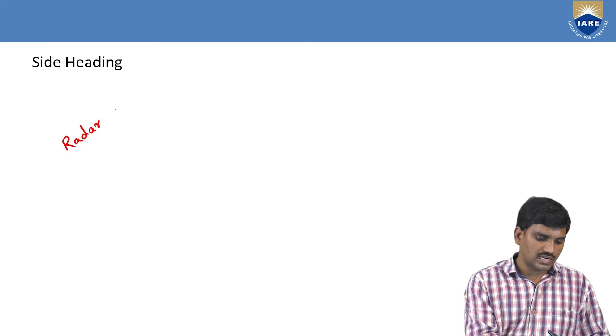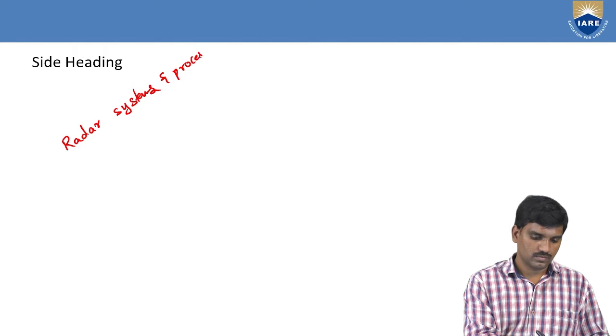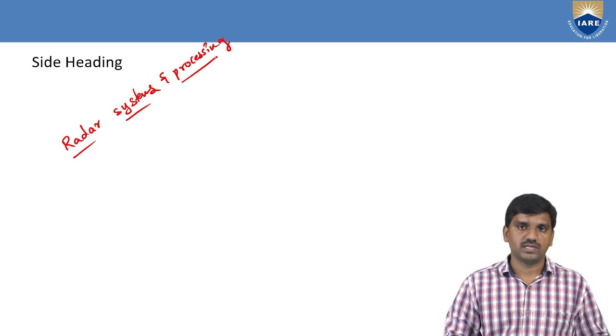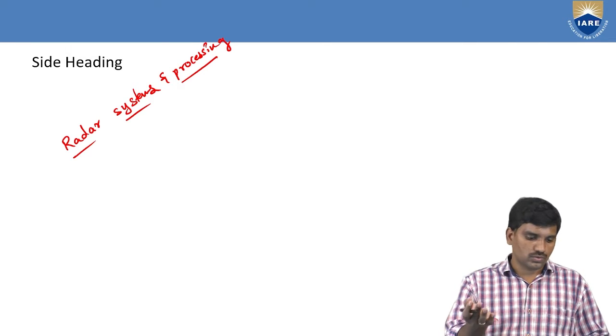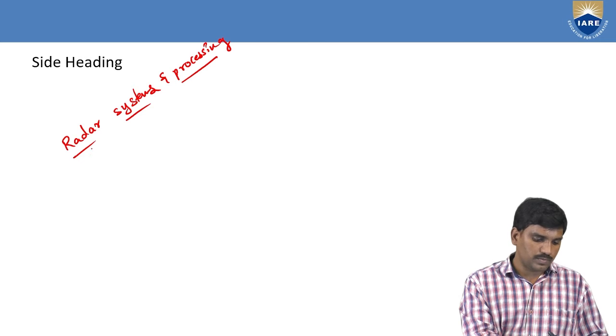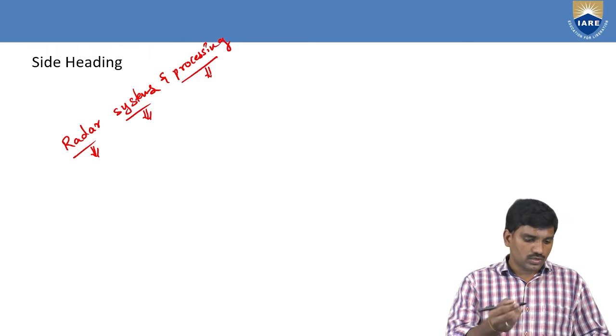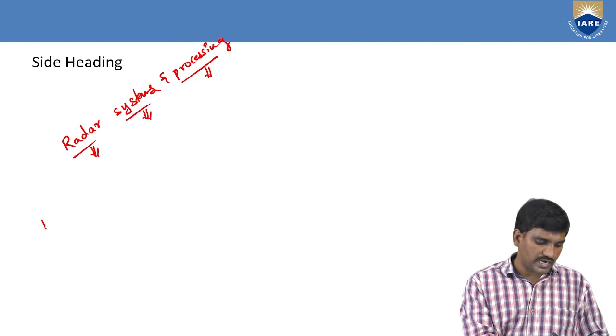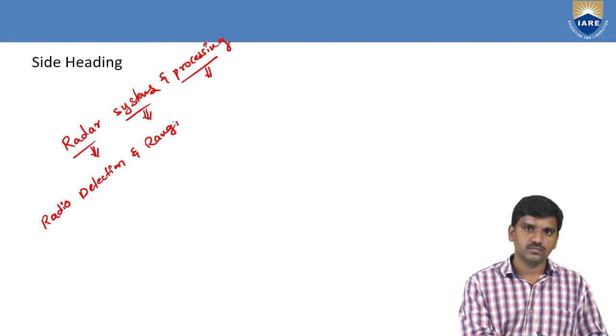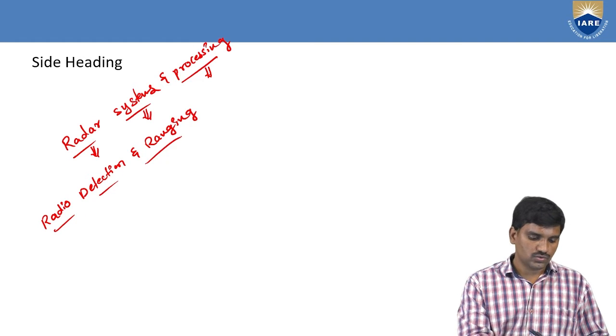Our subject title is Radar Systems and Processing. The main heading of the subject is Radar Systems and Processing. Here we have three terms: radar, system, and processing. First, the initial form of radar: radar is the acronym for radio detection and ranging. Radio detection and ranging. So what is radar?